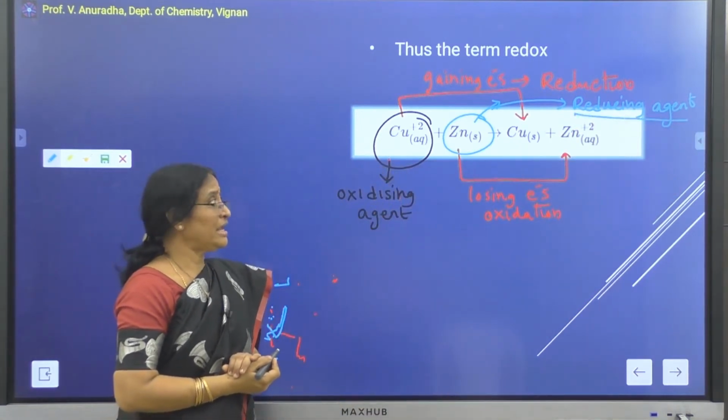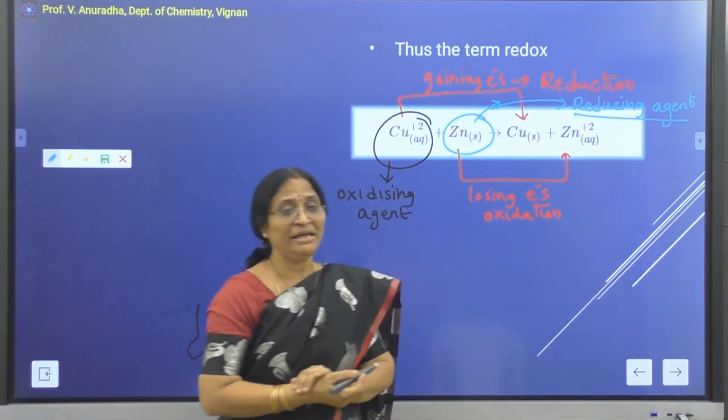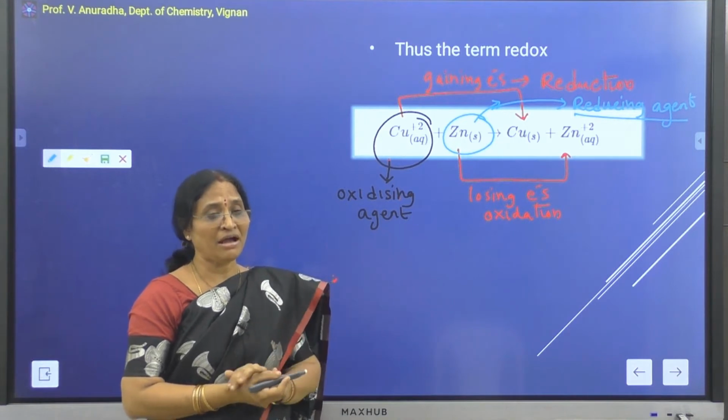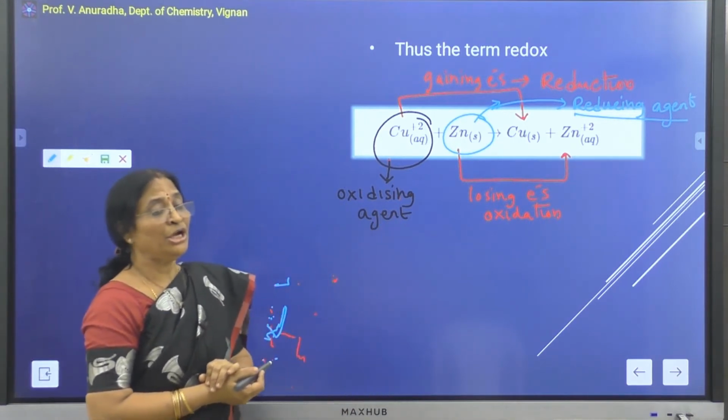So a redox reaction consists of oxidation as well as reduction taking place, where one of the atoms is acting as the oxidizing agent and the other is acting as the reducing agent.